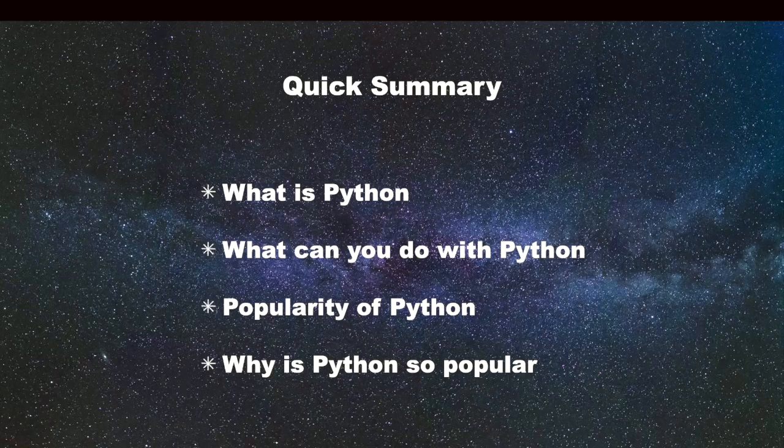We have seen two graphs and data from the PYPL index, which shows that it's the number one programming language and hugely popular in today's world. We also discussed 4 points regarding why Python is so popular: ease of learning, it is open source, it has a robust library and a vast mature community.